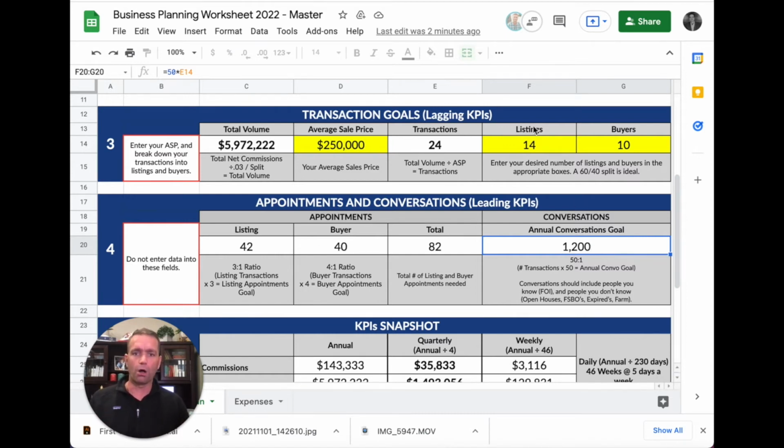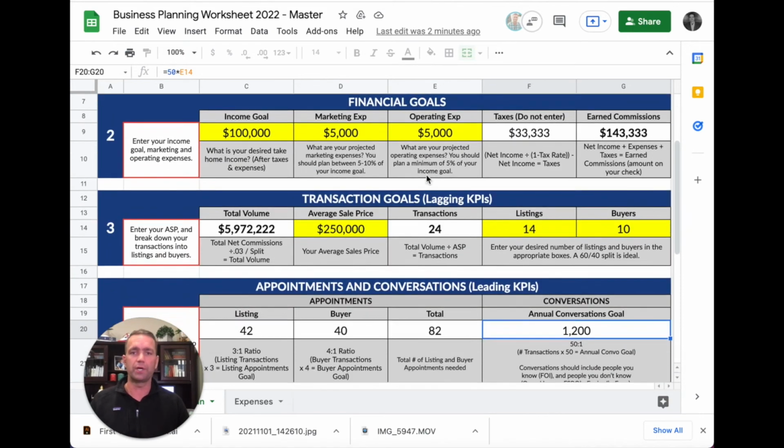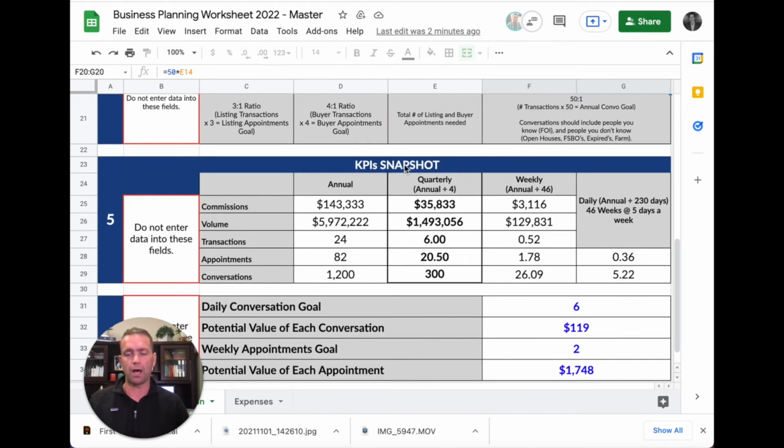Okay, so all of these numbers that you've calculated and you've put in up here, they all automatically drop down into this bottom section called your KPI snapshot. So this annual column pulls everything from up top and then it breaks it down to quarterly, weekly, and even daily. Now notice for weekly, I've got 46 weeks out of the year instead of 52. That's just taking into account holidays, vacations, sick leave, all that good stuff. So daily, it's 230 days. That's 46 weeks times 5 days. That's how it's calculated.